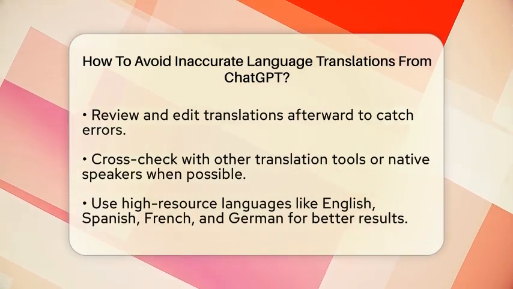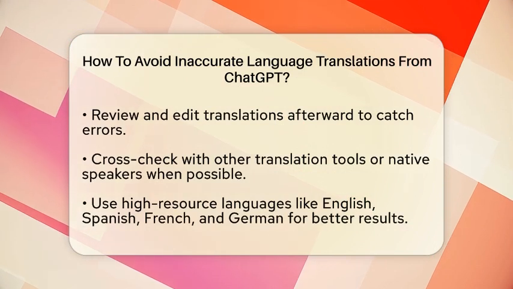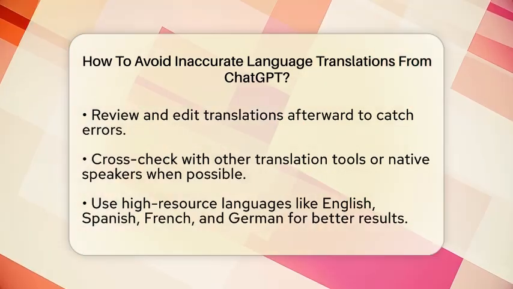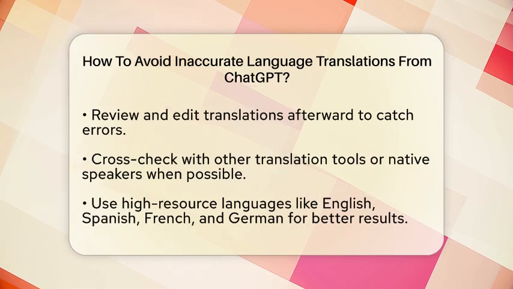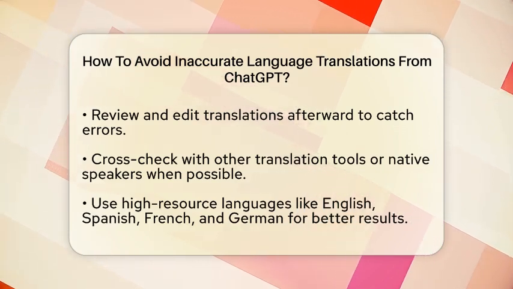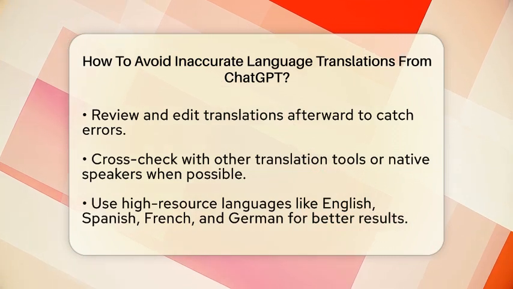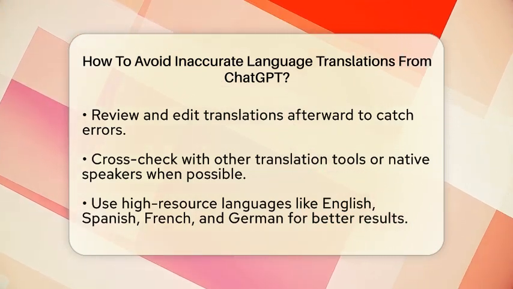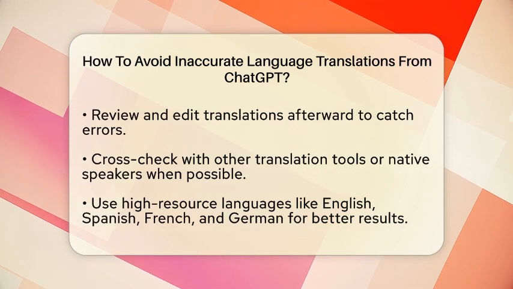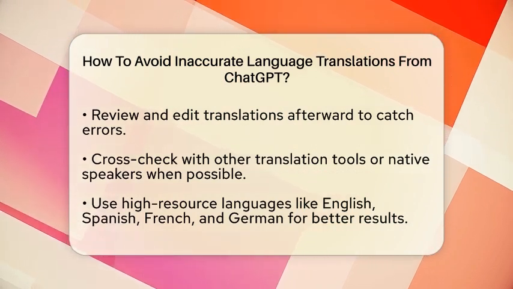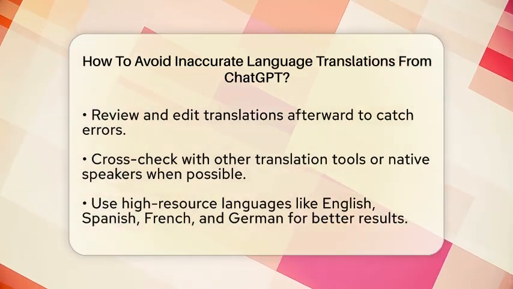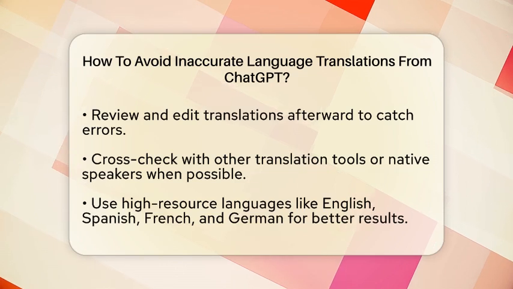Breaking down longer texts into smaller chunks is also a good idea. Instead of translating a whole page at once, divide it into paragraphs or sentences. This way, ChatGPT can focus on each part individually, reducing the chance of losing meaning or tone. It's like proofreading one paragraph at a time rather than trying to review an entire document in one go.